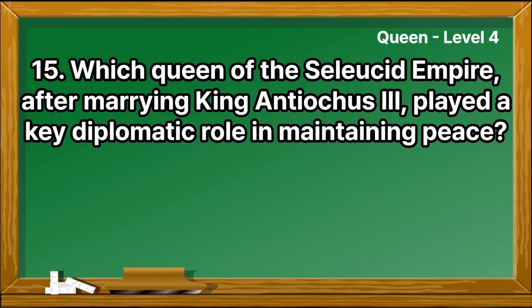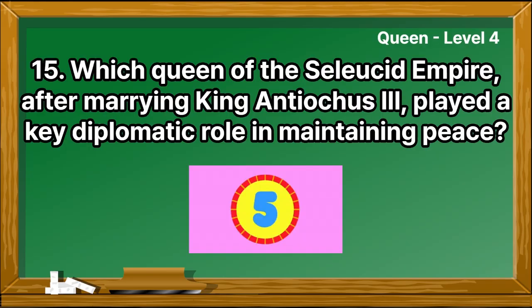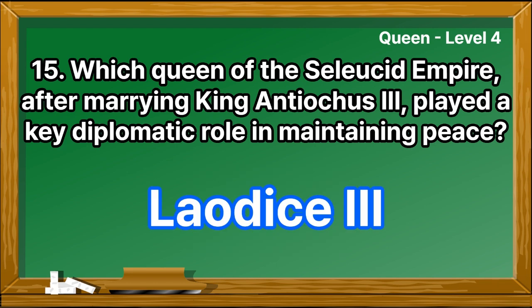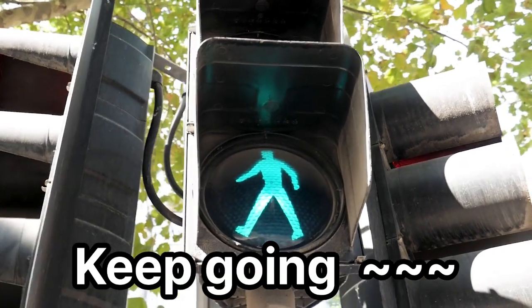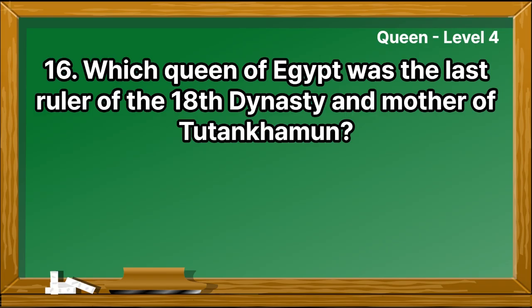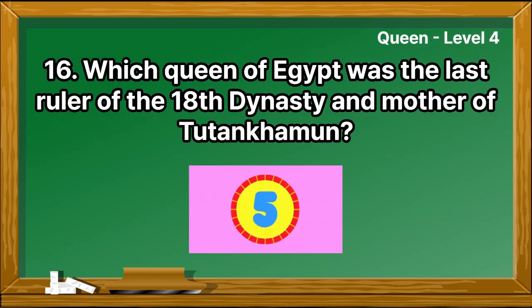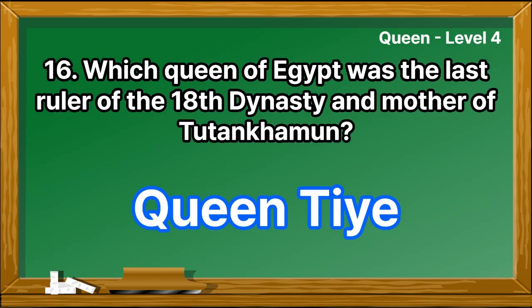Which queen of the Seleucid Empire, after marrying King Antiochus III, played a key diplomatic role in maintaining peace? Laodice III. Keep going. Which queen of Egypt was the last ruler of the 18th dynasty and mother of Tutankhamun? Queen Taya.